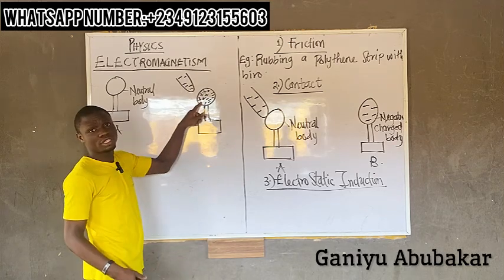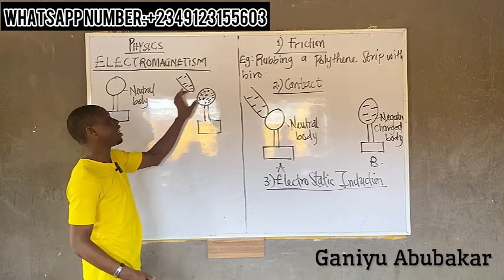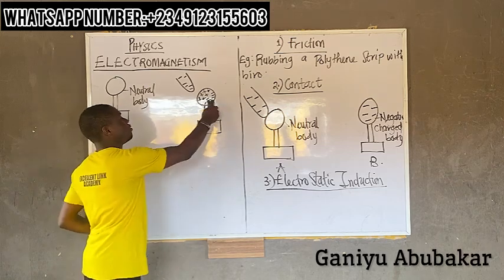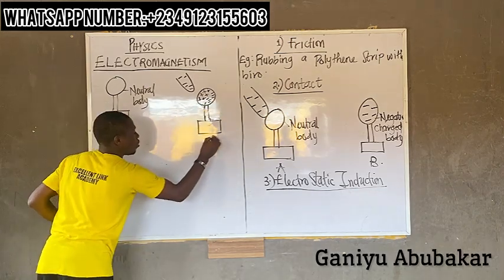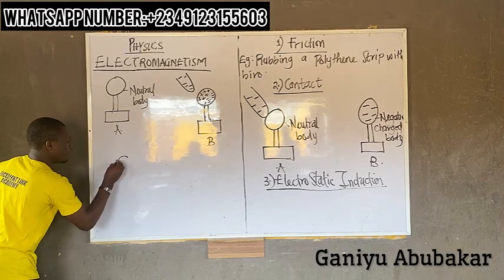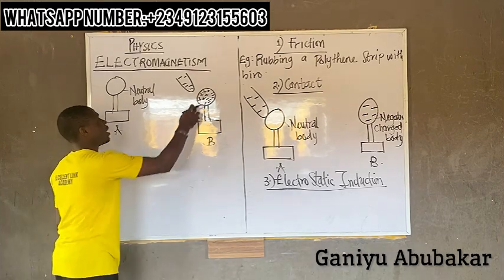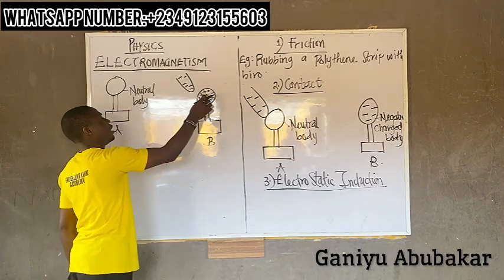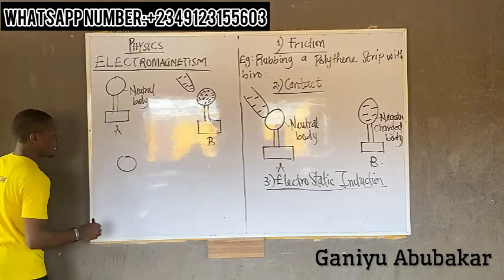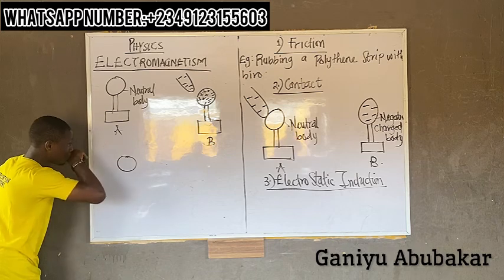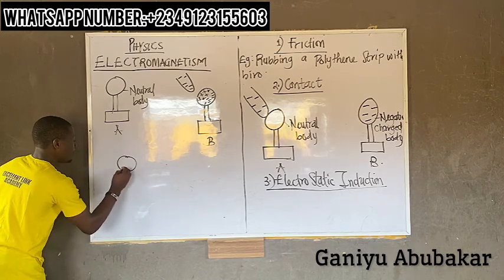The positive of this neutral body. So this and this will attract. This negative charge will repel. Now for diagram C of this concept, of course, if they have attracted this way, I'll be left with what? A negative charge body, right? So I'll be left with a negative charge body, so I'll have something of this nature.